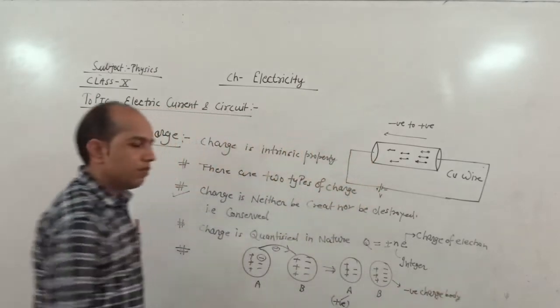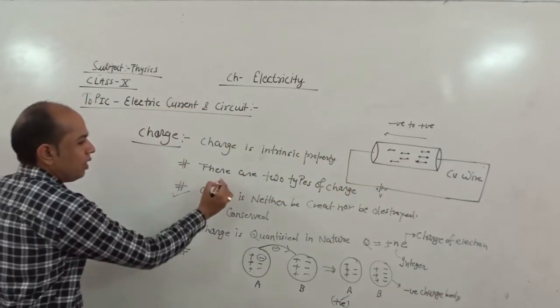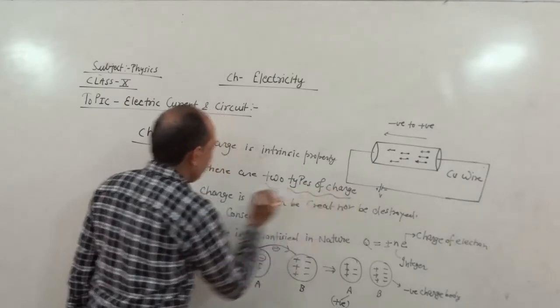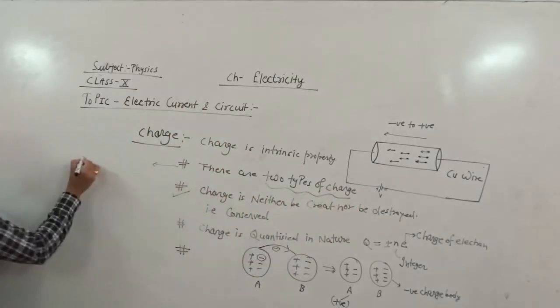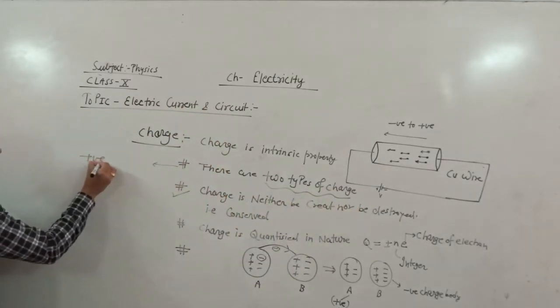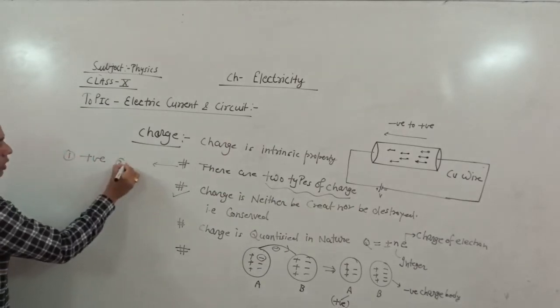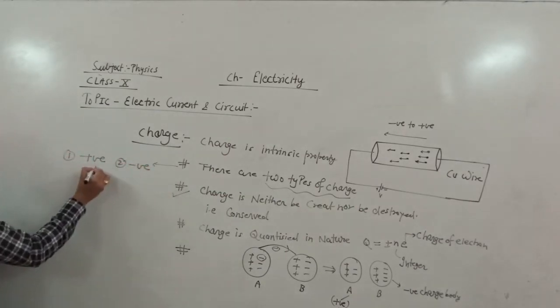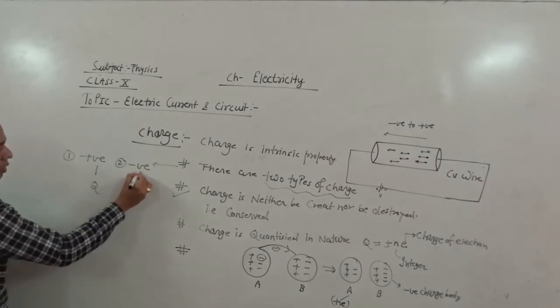So we may conclude that there are two types of charge in nature, number one positive and number two negative. Both charges are represented by Q.